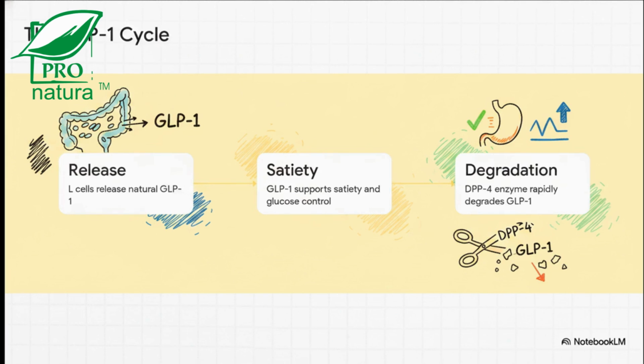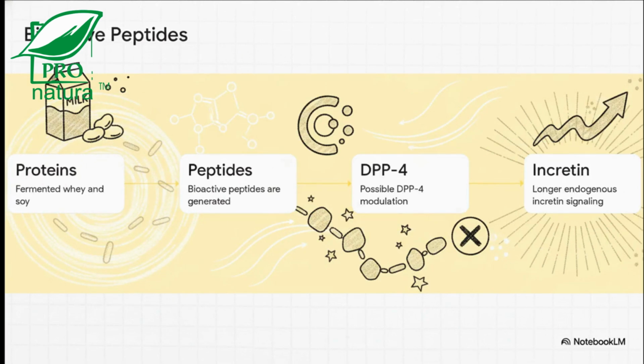In our bodies, natural GLP-1 has a very short active life because an enzyme called DPP-4 rapidly cuts and inactivates it. So to support the incretin axis nutritionally, we would theoretically want to stimulate natural GLP-1 and perhaps modulate that DPP-4 enzyme that degrades it. And this is where advanced nutrition comes into the picture.